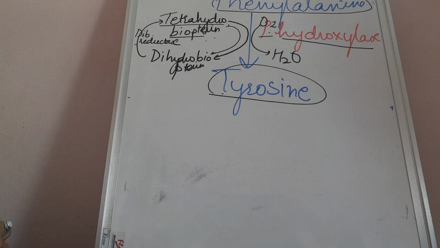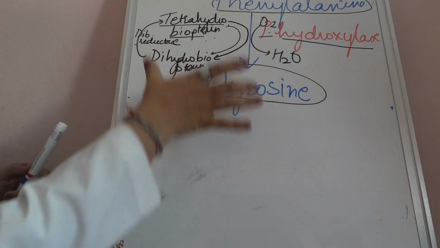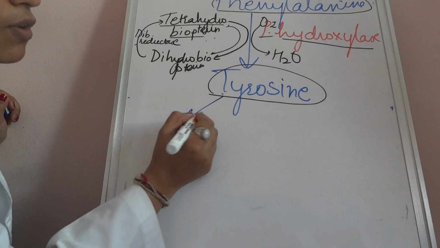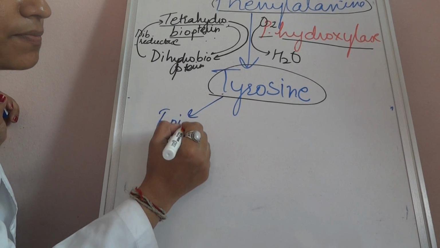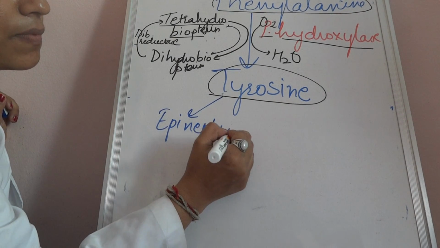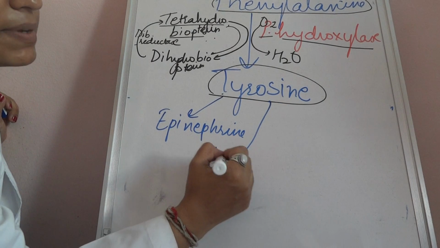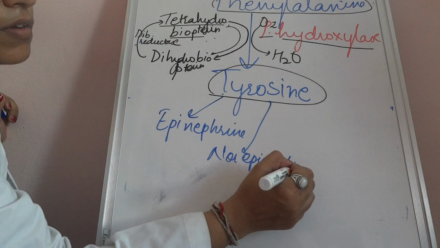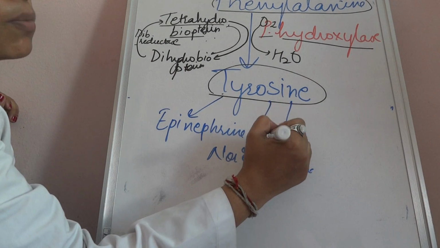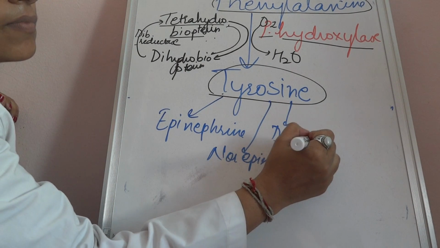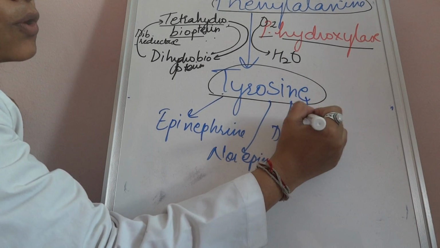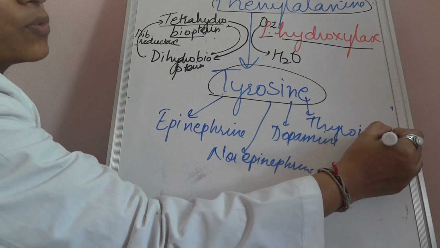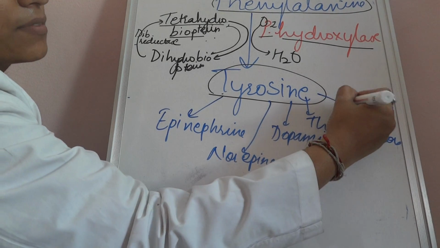Now, in a small way we can see what tyrosine will form. Tyrosine will form epinephrine, norepinephrine, dopamine, thyroid hormones and melanin.